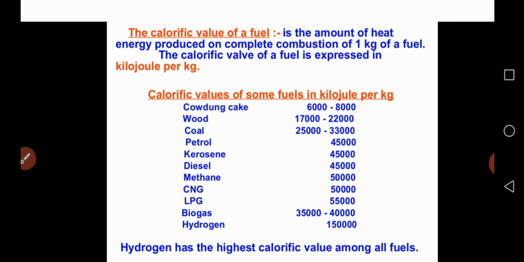Calorific value is the amount of heat energy produced on complete combustion of 1 kg of a fuel. We burn any fuel, it may be wood, petrol, coal, kerosene, whatever it is. You take 1 kg of that fuel and subject it to combustion. You wait for complete combustion and calculate how much energy is produced during complete combustion of 1 kg of the fuel. That gives the calorific value of that particular fuel.